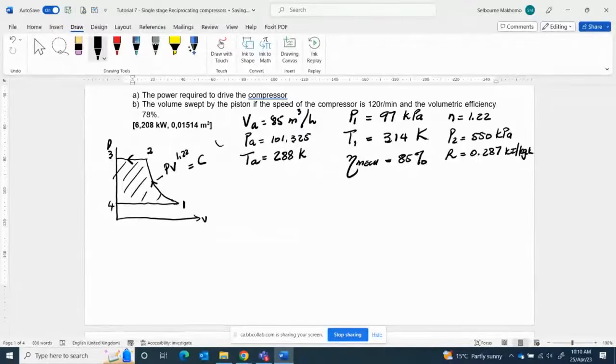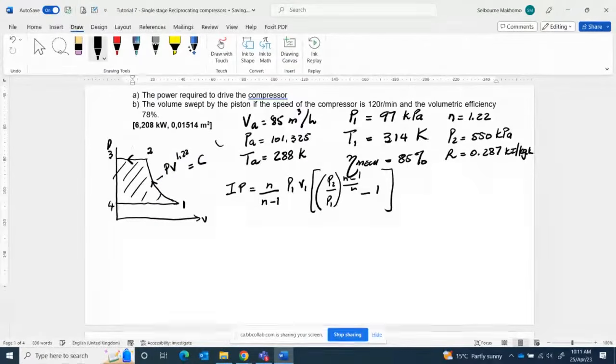Okay. Now we calculate the power required by the compressor. For a compressor without clearance, the indicated power, or work done, is equal to n over n minus 1, P1 V1, bracket, P2 over P1 to the power of (n minus 1) over n, minus 1. Right, this is our formula.